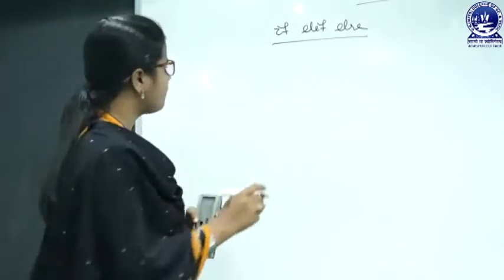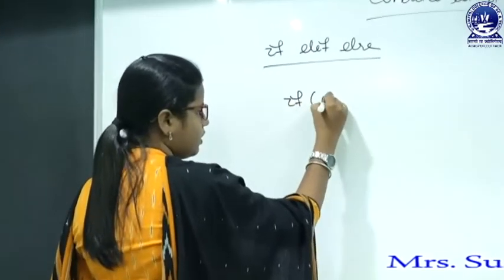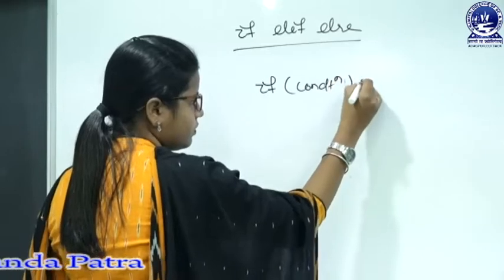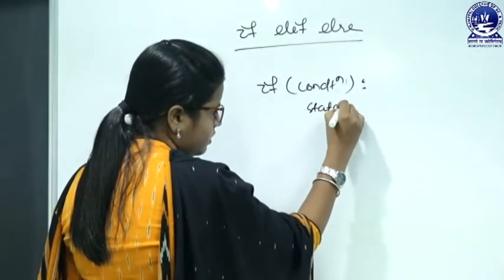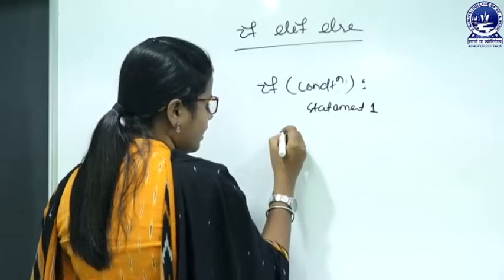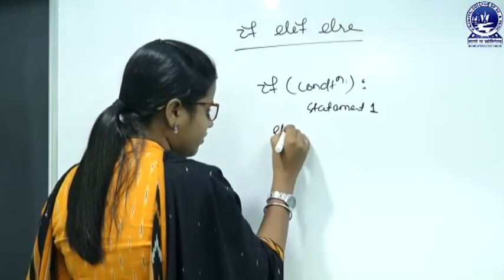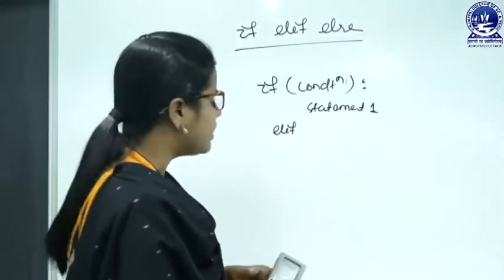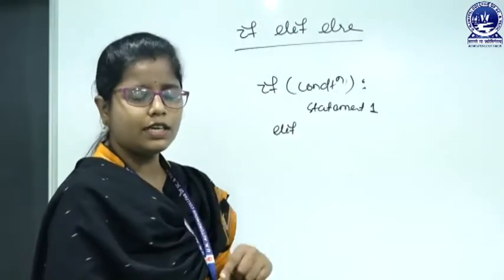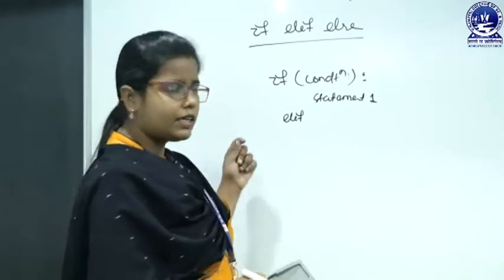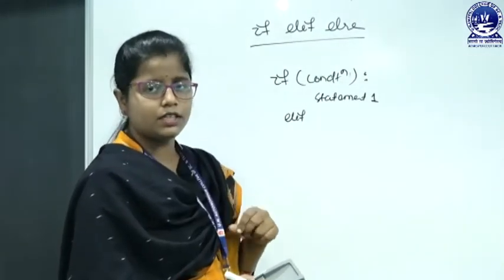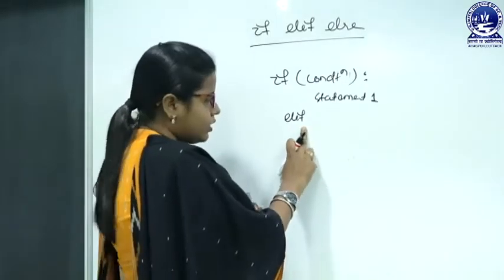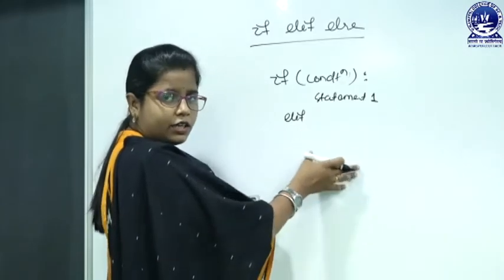So let us see the syntax. If the condition is true, statement 1. Next, if the condition is false, then we will go for the elif. That means inside the else block we have to check another condition. In case of nested if, we are checking the condition inside the if block. But in case of the elif else ladder, we check the condition inside the else block. So that's why I am writing elif, else if. That means we are combining the else and the if part together.